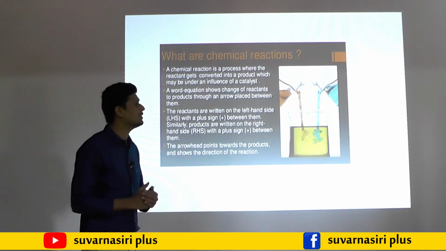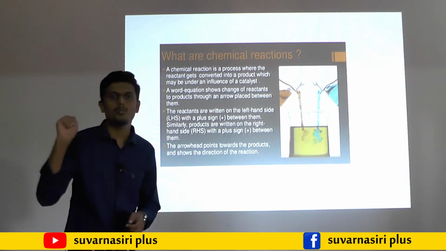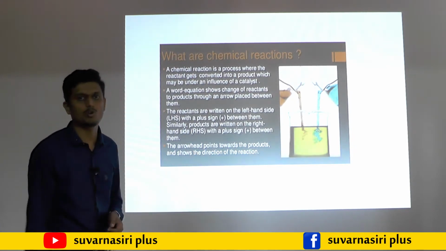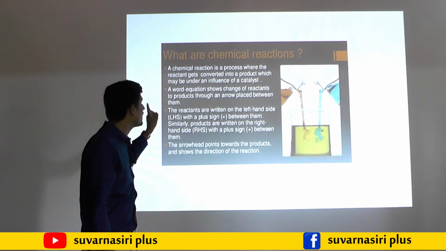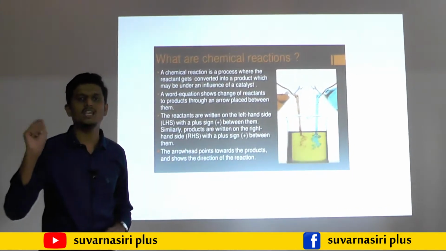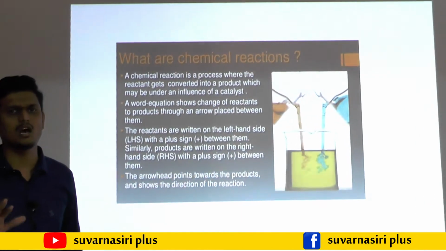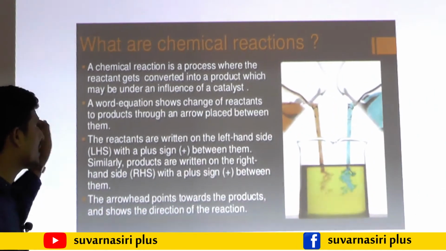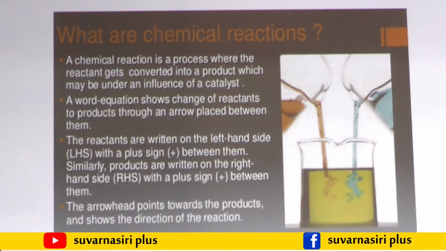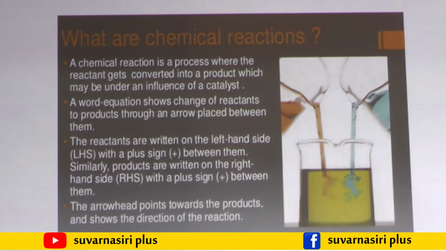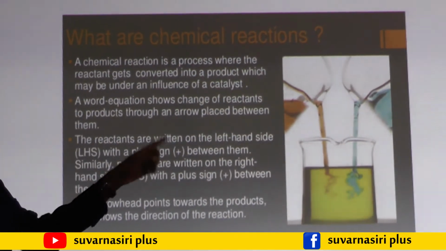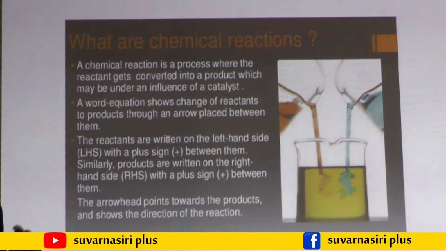So what is meant by chemical reaction? It is the process where the reactant gets converted into product, either under the influence of a catalyst or not. Either catalyst is present or absent, it doesn't matter. So chemical reaction is a process where the reactant gets converted into product.